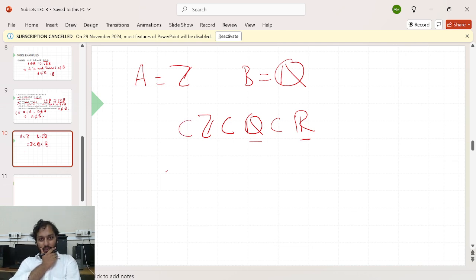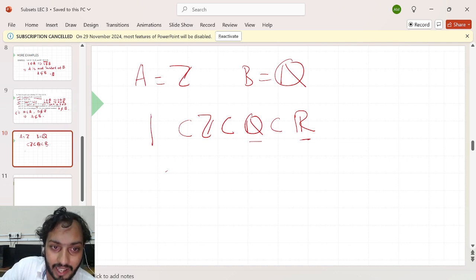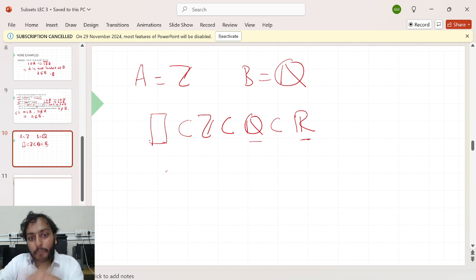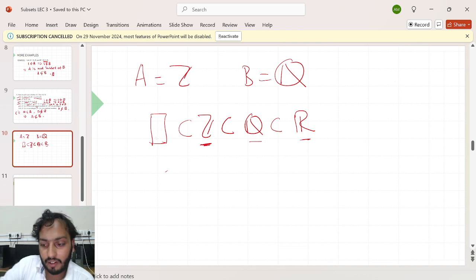Can I ask this question? It might be confusing for you, but let me ask. Can you tell me a set for which the set of integers acts as a superset? Don't be confused by the word superset. I just want to fill in this space so that it becomes a subset of the set of integers. In reverse order, I want to fill a space here in such a way that the set of integers acts as a superset. What can I fill here?